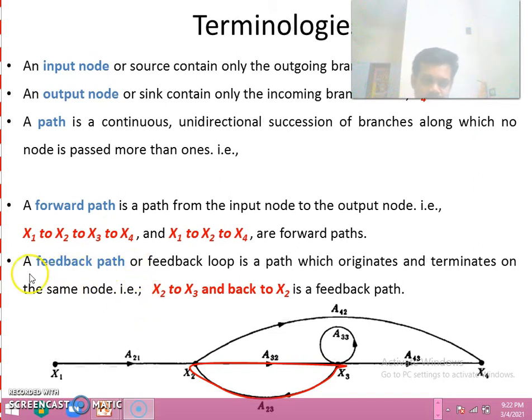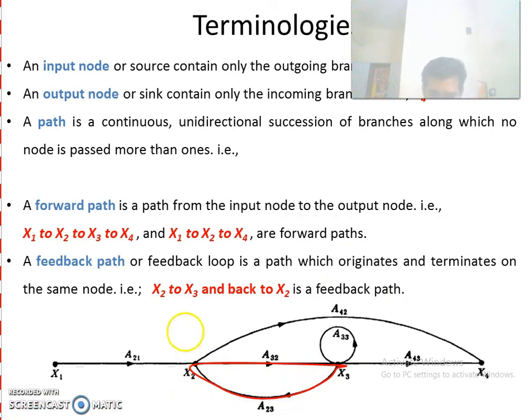Next, what is a feedback path? A feedback path or feedback loop is a path which originates and terminates on the same node. Now check this one here. It is starting at the node x2, going to x3, and again coming to x2. So this is a loop.